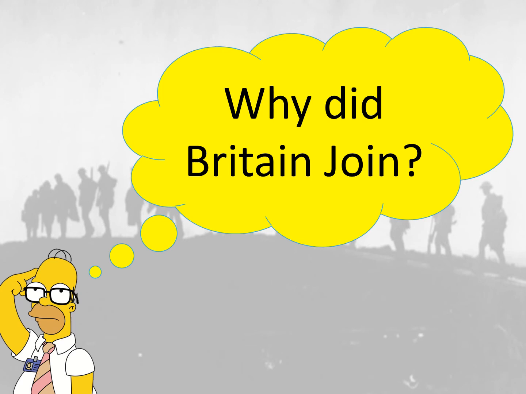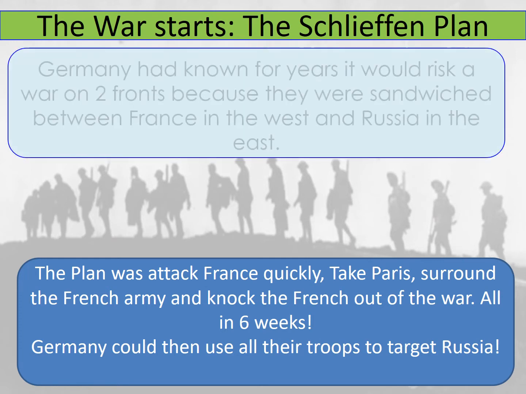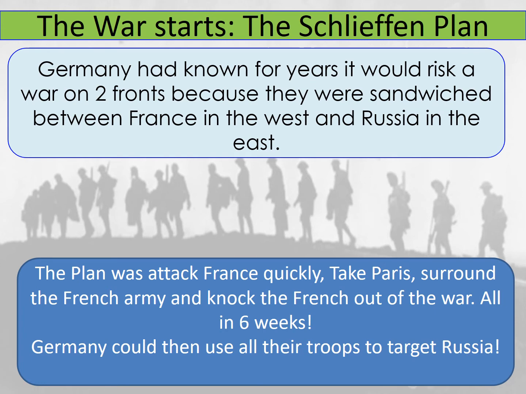Now, think about why did Britain join. We've already mentioned briefly about this issue with Belgium. Now, when the war starts, something called the Schlieffen Plan was invented by the Germans. So the Germans had known for years it would be a risk to fight a war on two fronts because they were sandwiched between France in the west and Russia in the east. So the plan that they came up with was to attack France very, very quickly. Take Paris, surround the French army, and knock the French out of the war, all in 6 weeks.